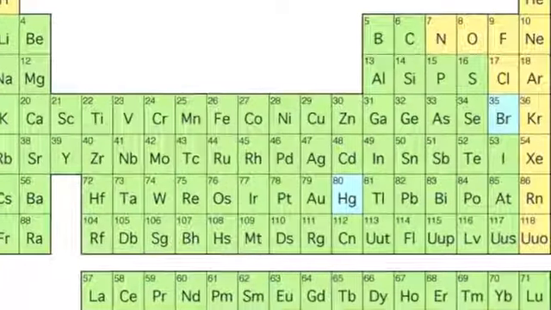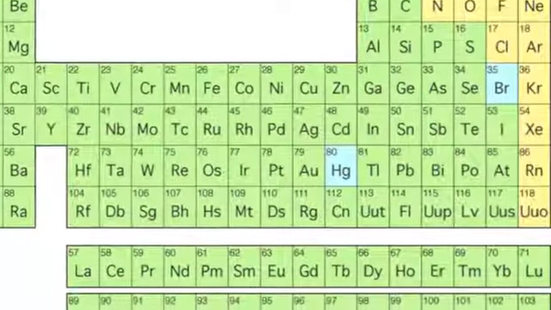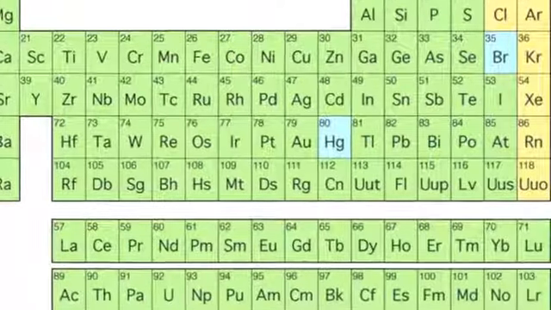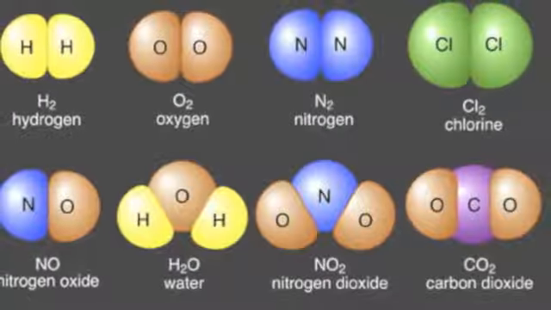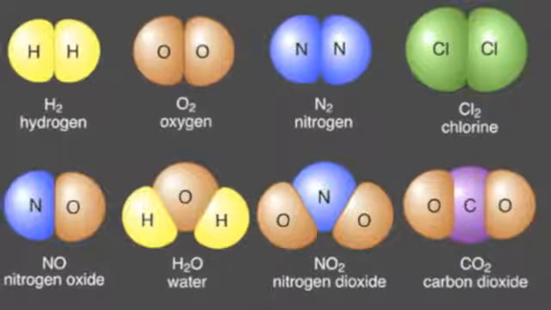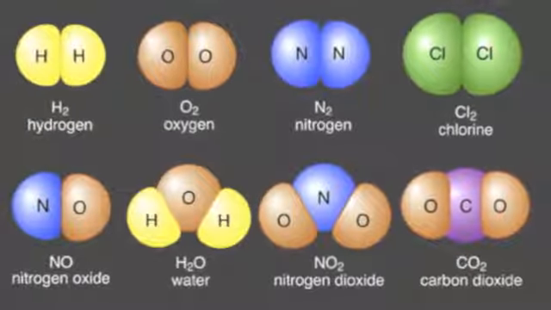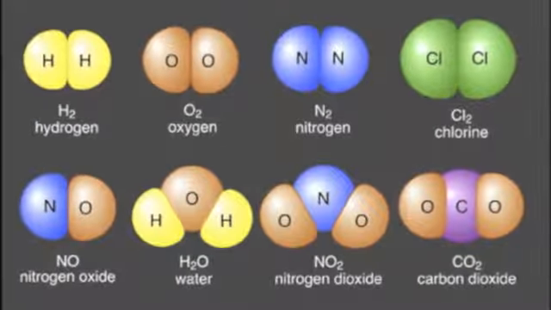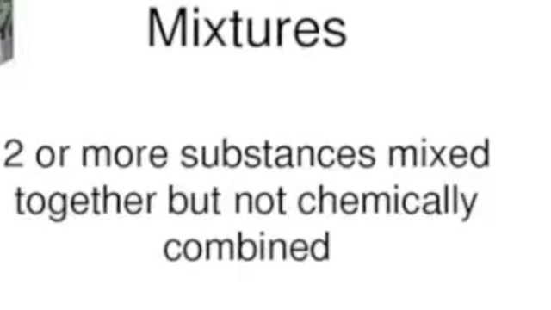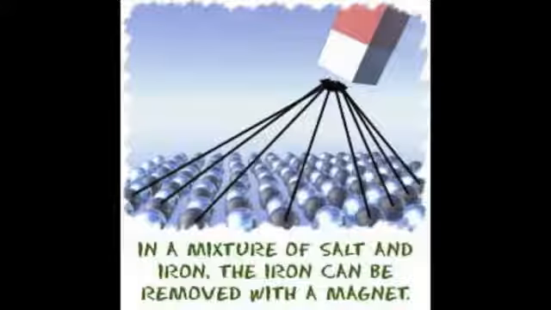Elements are pure substances that cannot be broken down by ordinary chemical means. Compounds are pure substances that can be decomposed to similar substances, but it must be decomposed through a chemical reaction. Mixtures are 2 or more substances that are physically combined. An example would be salt and iron, because the iron can be separated by a magnet.